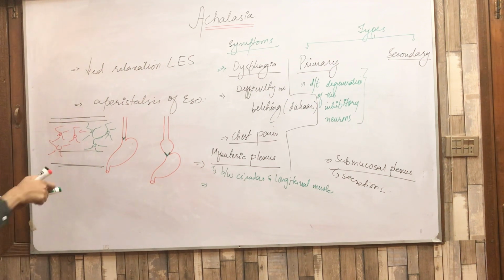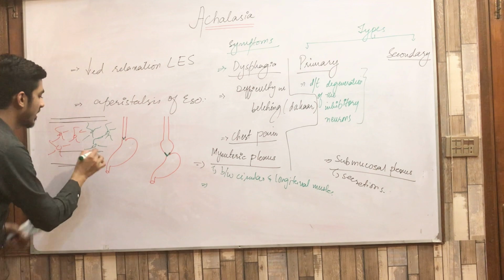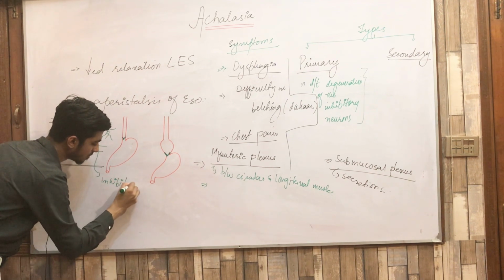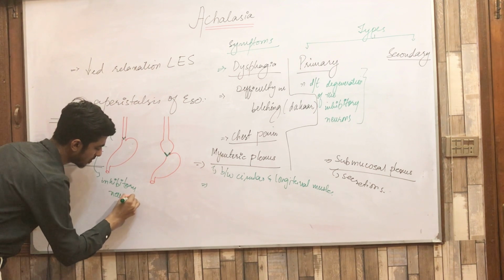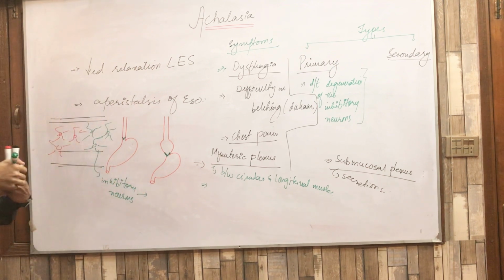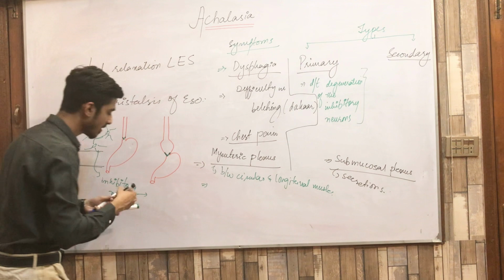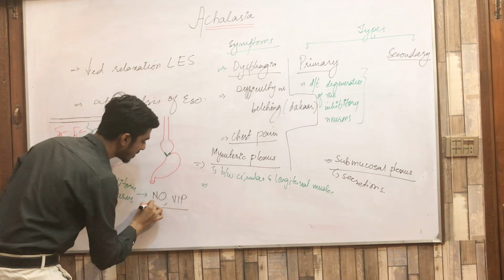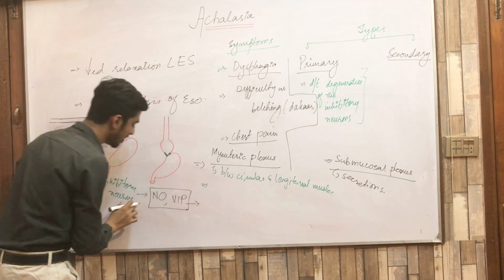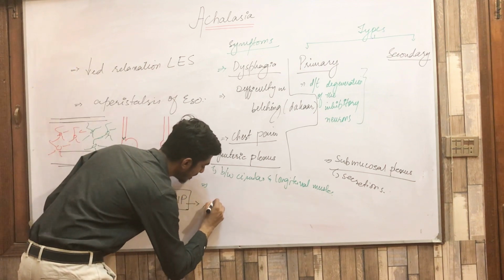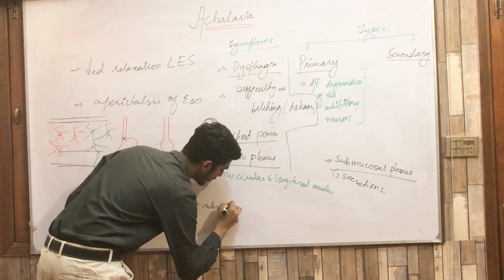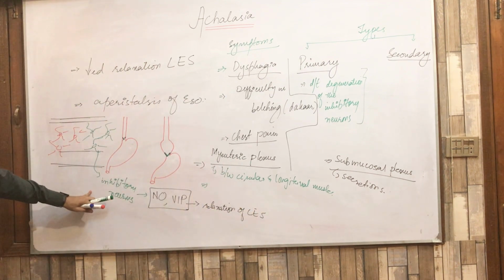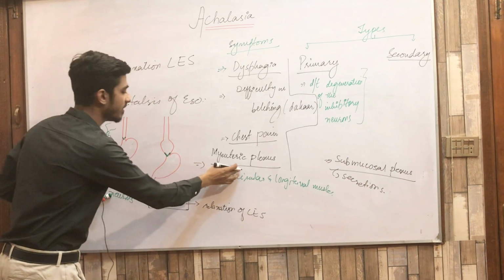Suppose that these are the inhibitory neurons. It means that they secrete nitric oxide and vasoactive peptides, and they basically cause the relaxation of the lower esophageal sphincter. These are the inhibitory neurons that are present within the myenteric plexus.